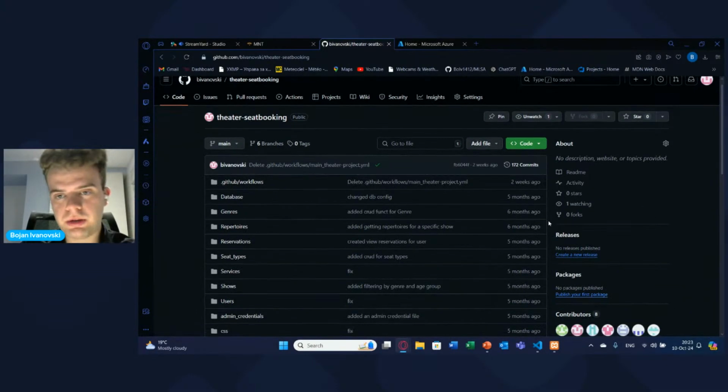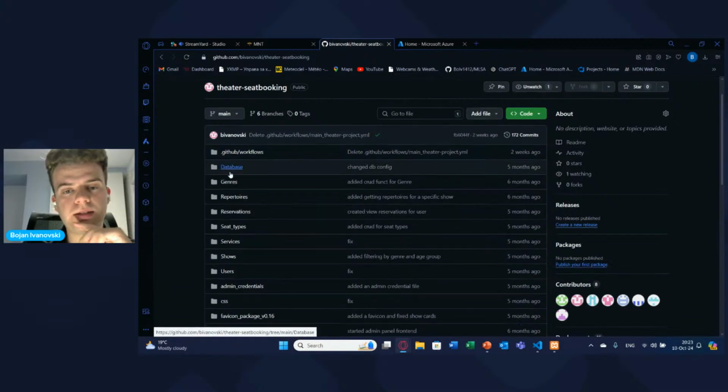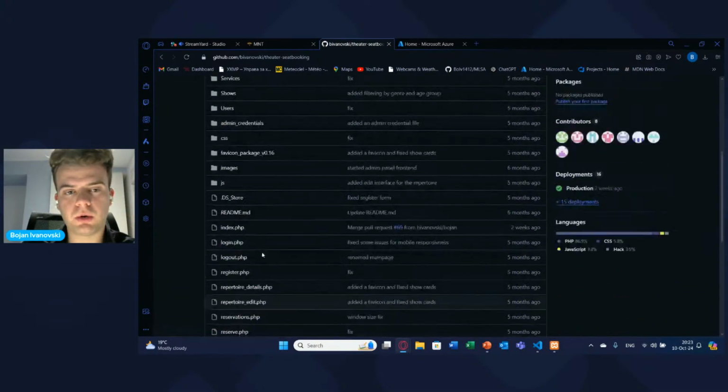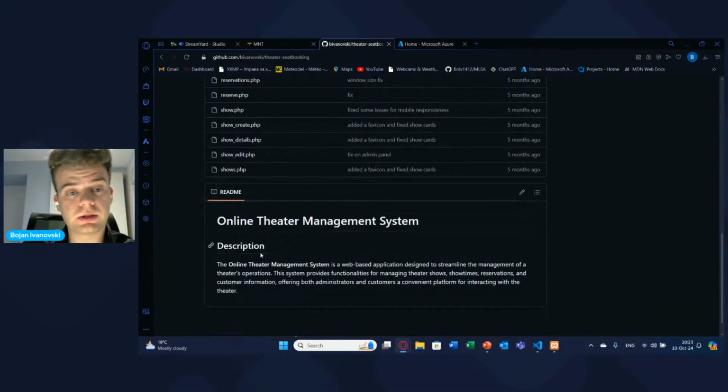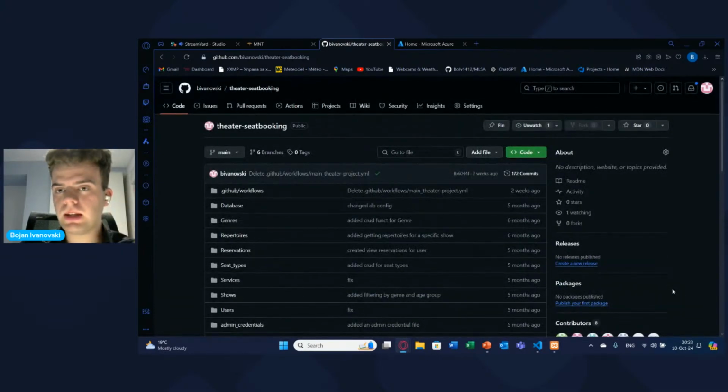So this is the code that I have shown you on VS. And this is the whole deployed code with all of the resources, and also with the README file in which you can see what this application is basically for. So the first step for the deployment is to put your code on GitHub. From there, we would start the process of the official deployment to Azure.